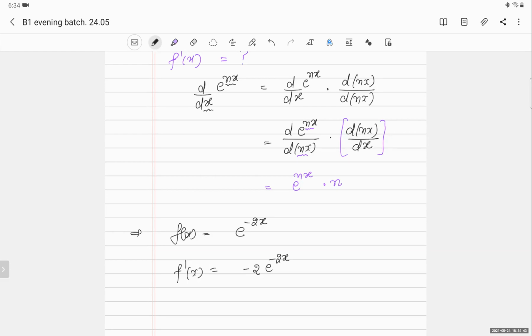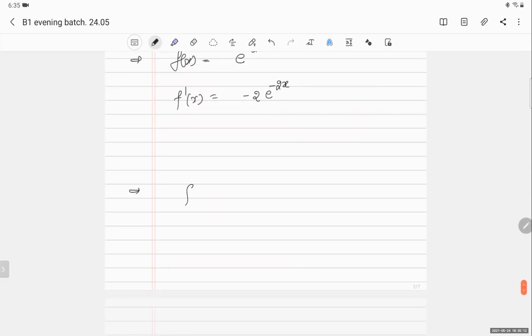Okay. So what is the differentiation of u to the power n? And what is u? Suppose I give you a function of u, f(u) is u raised to n.